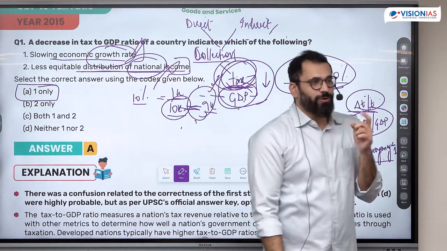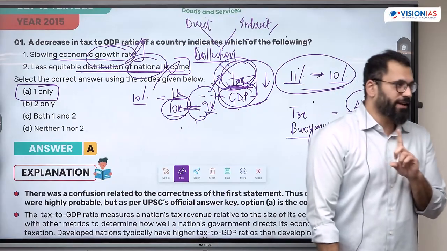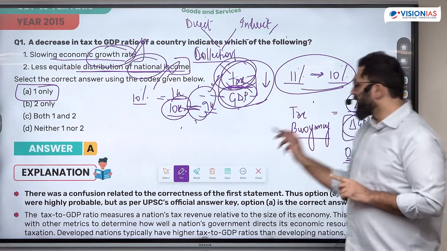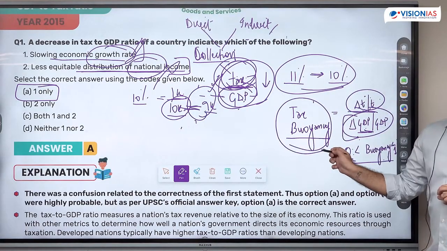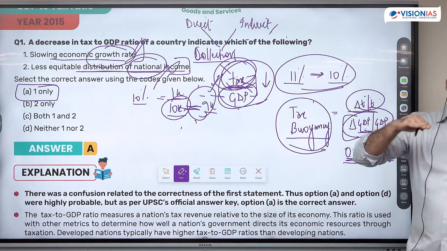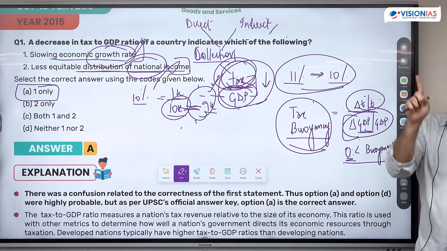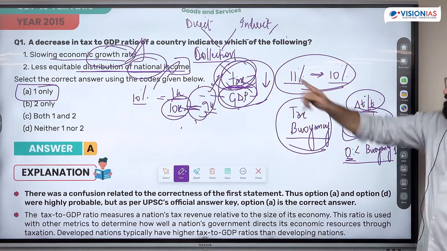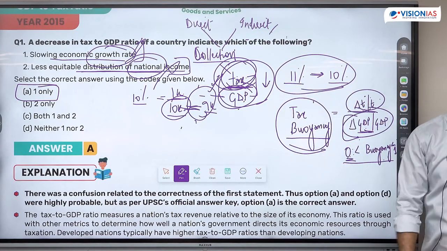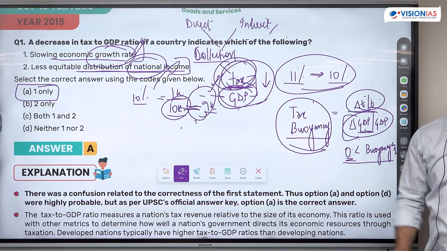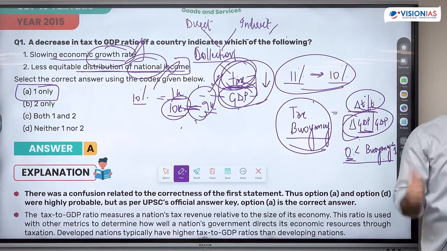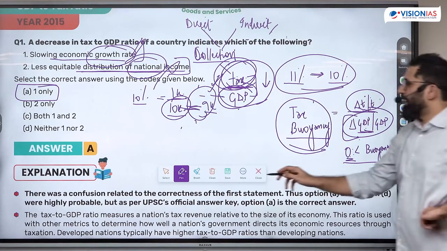So you can't just do the numerator-denominator function here because these two terms are related. The concept is tax buoyancy. It is not simply that GDP will increase and tax will decrease. There are three cases that can happen. So in two cases, this less distribution of income or this growth rate being slowed down is true. Is this clear? Answer here is A.